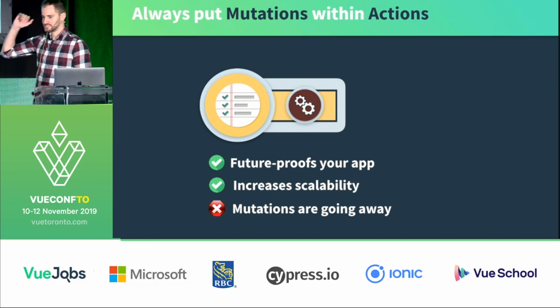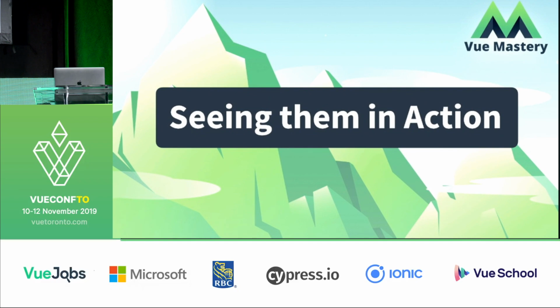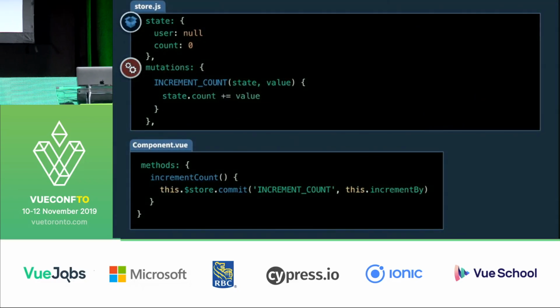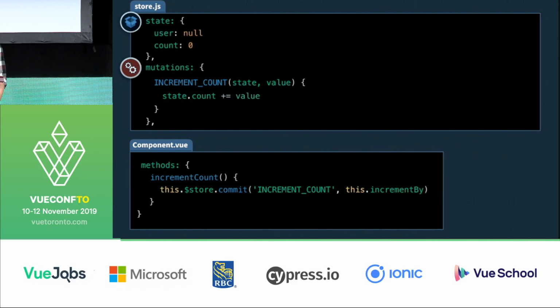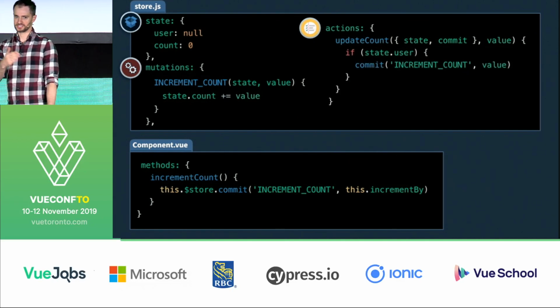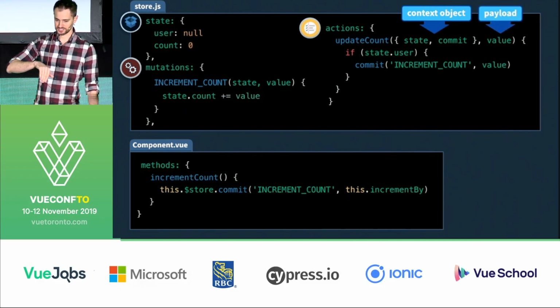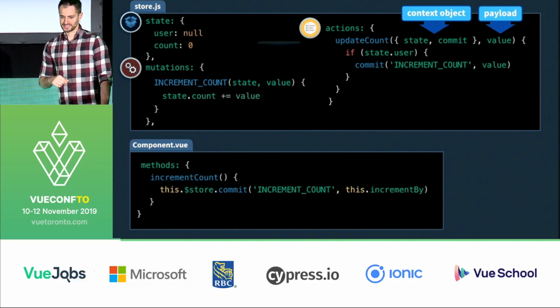So let's see actions in action. We'll look at the example we were looking at earlier where we had that state of count. We have the increment count mutation, which just updates that count. But with this action now, we could write update count, which again takes in that context object, giving us access to both the state and the ability to commit mutations. And we could pass the payload initially into the action, which passes it to the mutation.